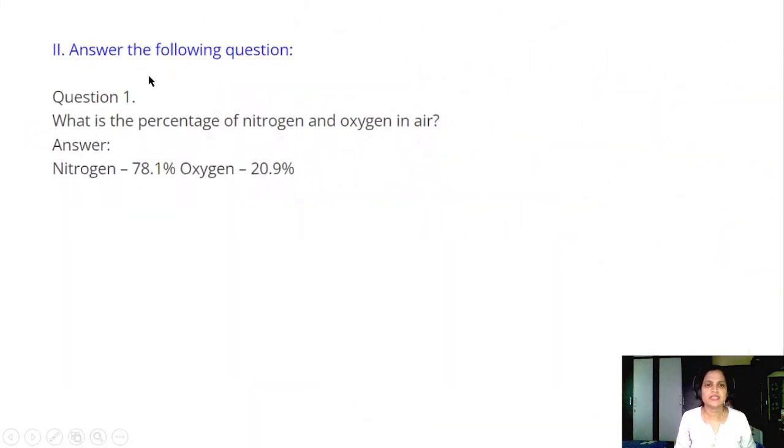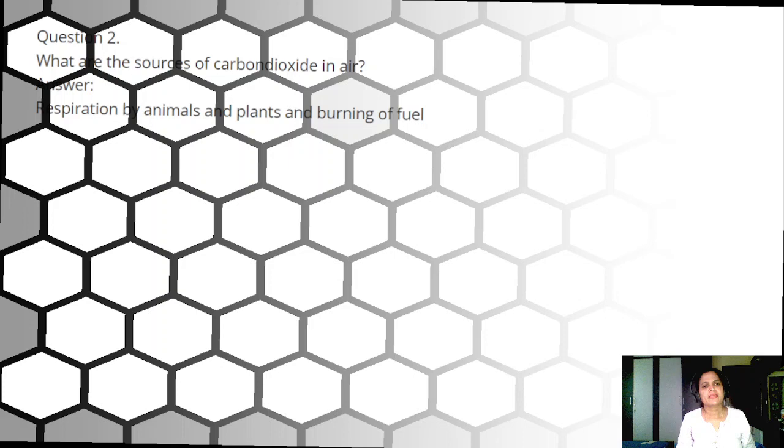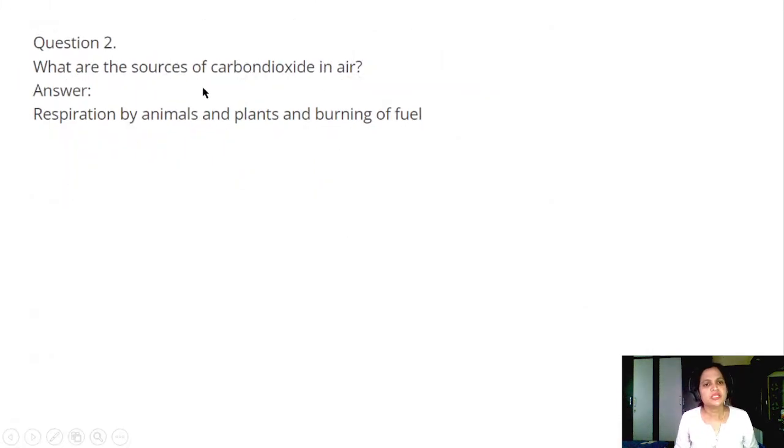Now the section: answer the following questions. Question number 1. What is the percentage of nitrogen and oxygen in the air? Nitrogen is 78%, oxygen is 20%. Question number 2. What are the sources of carbon dioxide in air? Answer is respiration by animals and plants and burning of fuel.